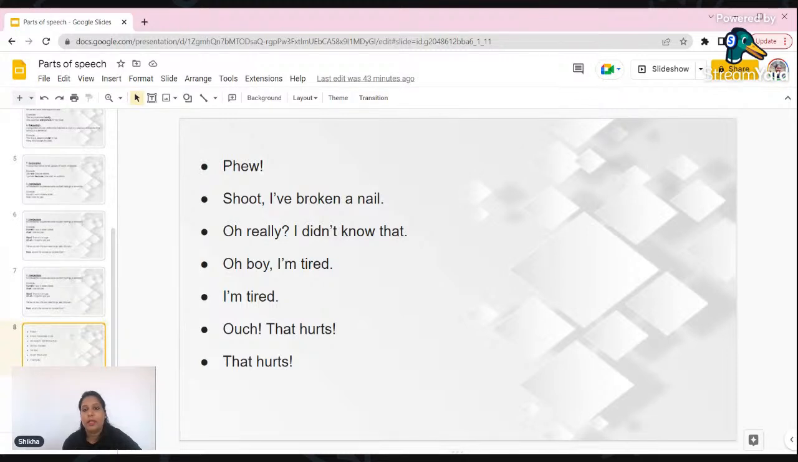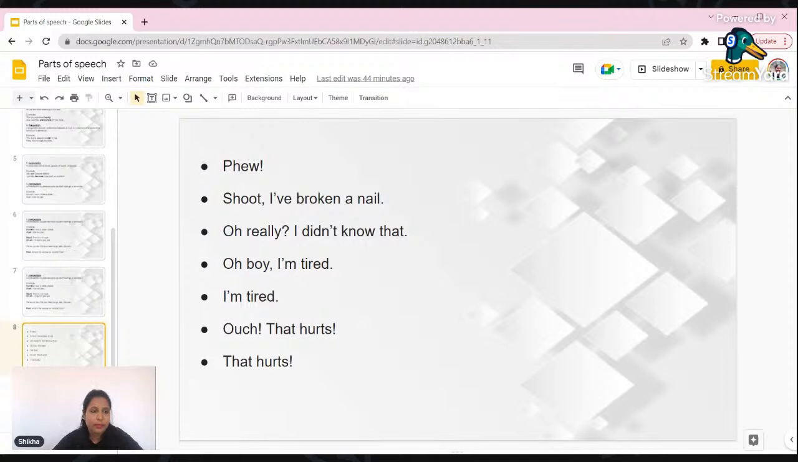So all these are expressions. This lets us know what your feelings or your emotions are. Whenever you come across these words, know that these are interjections which tell us the expressions. And if you are not using these expressions, try using them while you are talking. Apart from this, we do have other expressions also, like bravo.